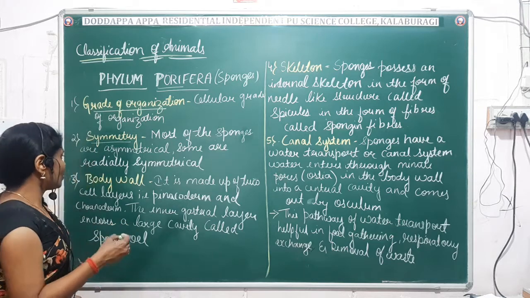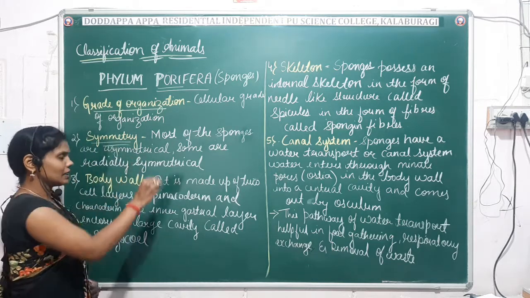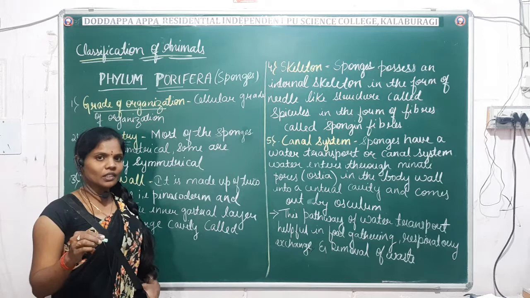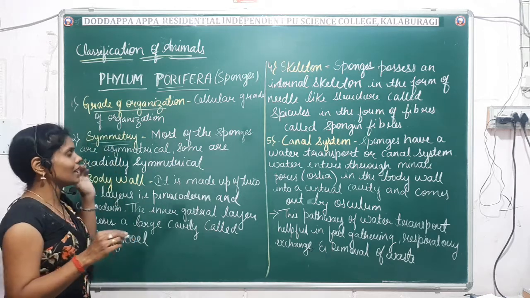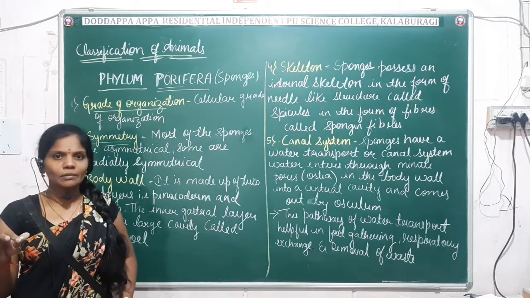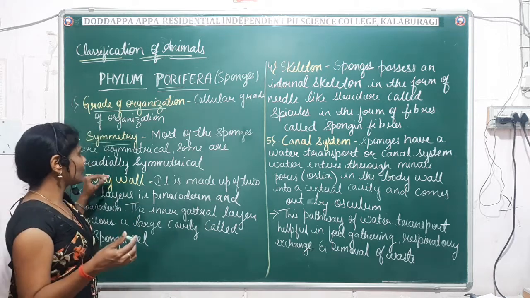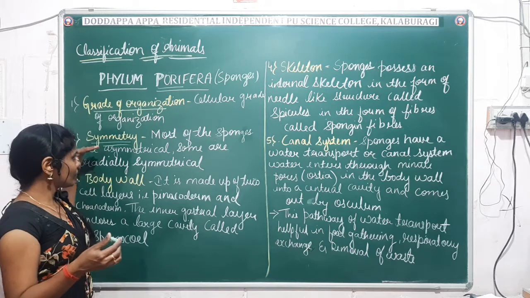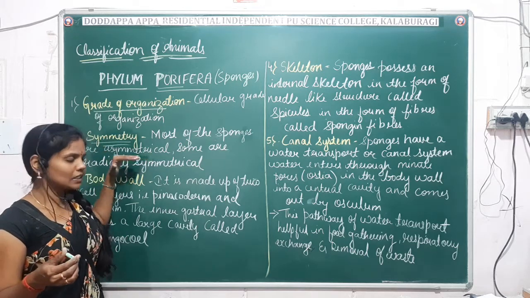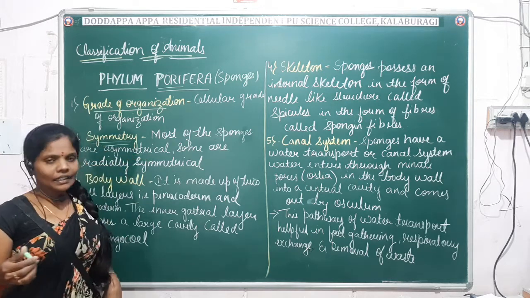When it comes to symmetry, generally the sponges are asymmetrical animals. They exhibit asymmetry. You already know the definition of asymmetry, right? Some of them exhibit asymmetry and some of them exhibit radial symmetry.